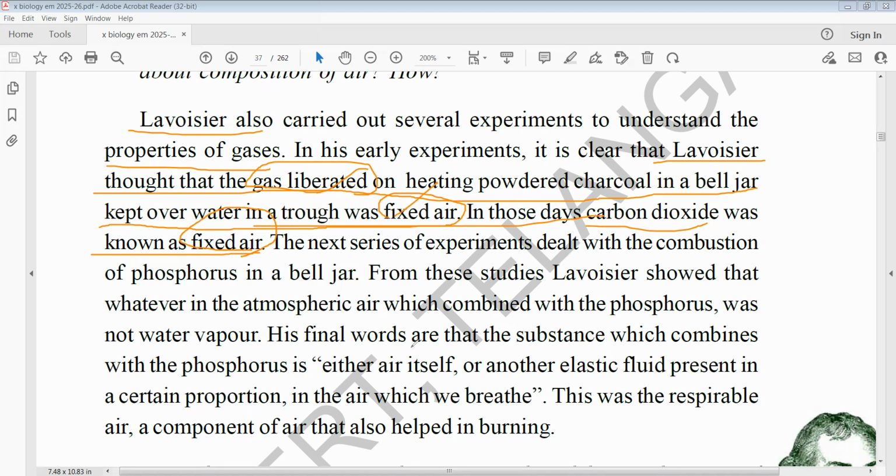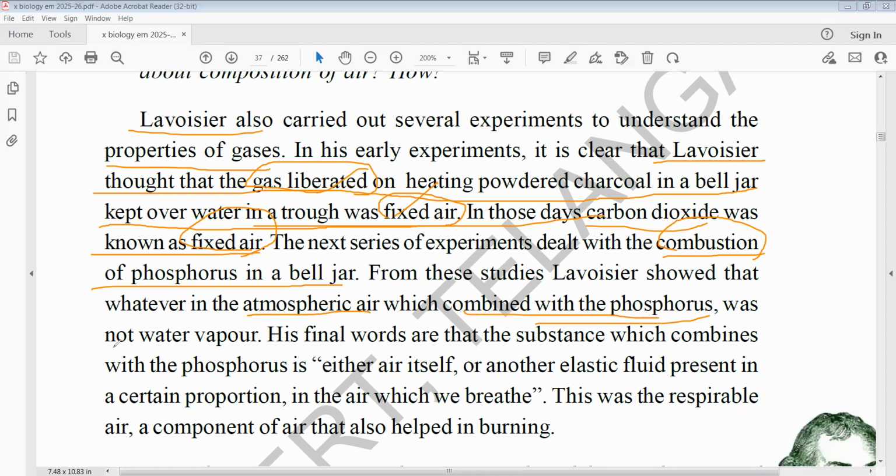The next series of experiments was on the combustion of phosphorus in a bell jar. Combustion means providing fire. When phosphorus is burned in a bell jar, it showed that some of the air combined with the phosphorus to glow, to fire. One of the gases is combined with phosphorus.